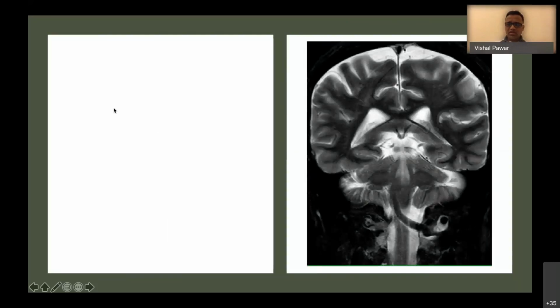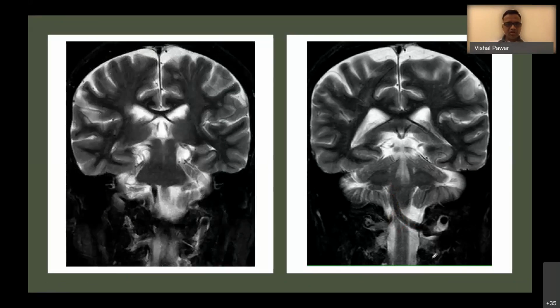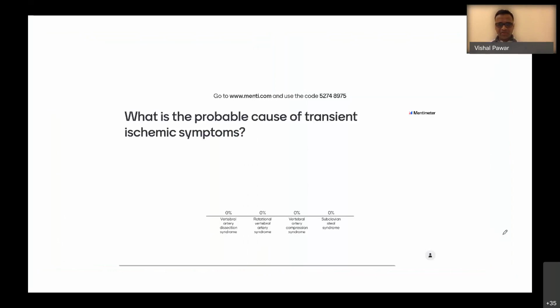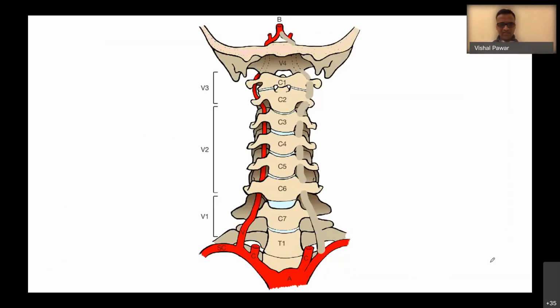And look at the course of this particular vertebral artery. It is going from the left side towards the right side. It started from the left, and the course is going towards the right side. In that process, it is compressing the ventrolateral aspect of the medulla. So you can see the compression of this vertebral artery causing compression of the ventrolateral aspect of the right side of the medulla. So let us discuss some anatomy of this vertebral artery.